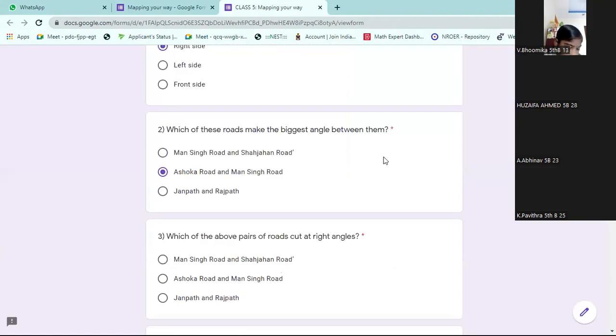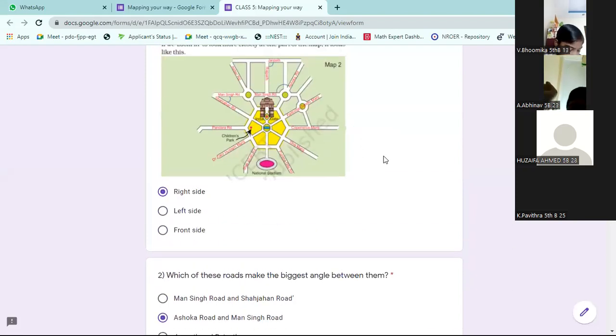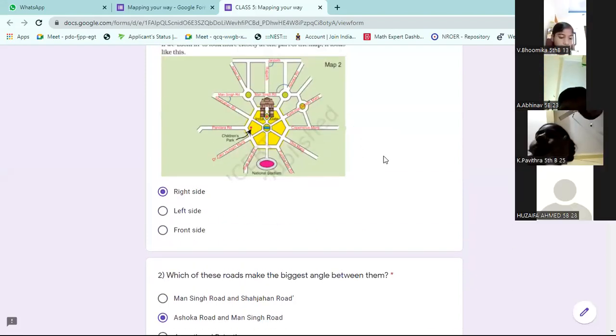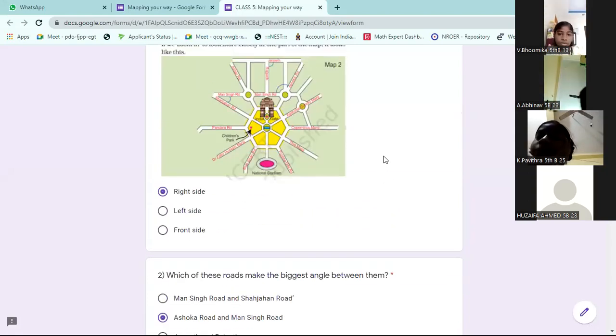Which of the above pair of roads are at right angles? Which two roads are at right angles, 90 degrees? Janpath Road and Rajpath Road, sir. You can see I already mentioned the 90 degree symbol there.